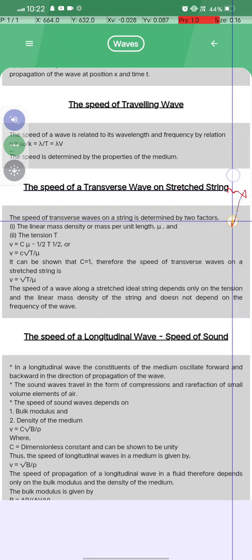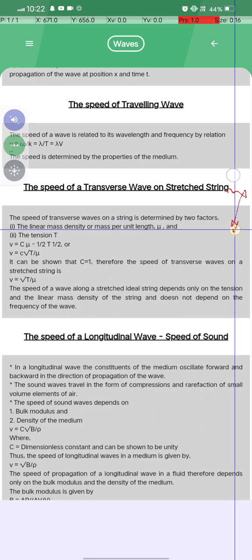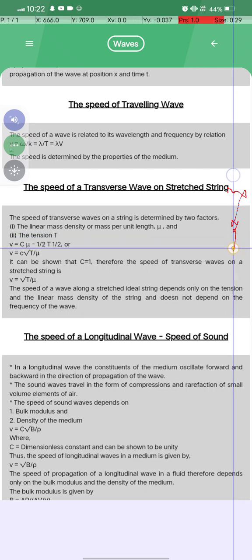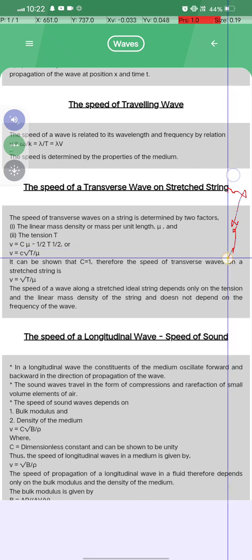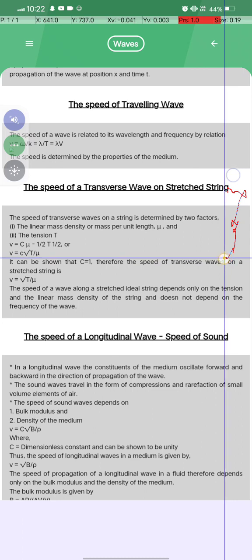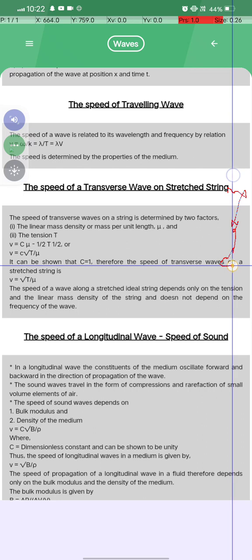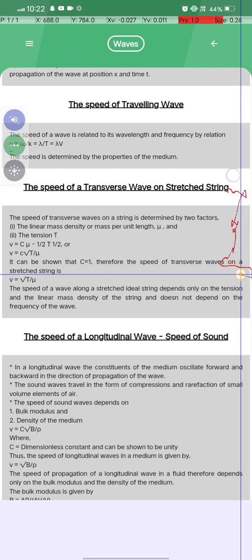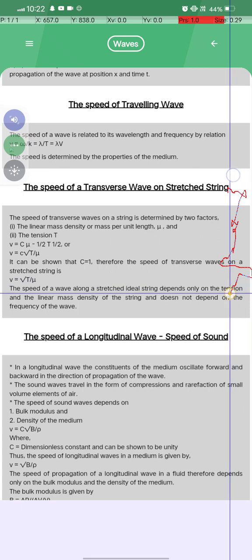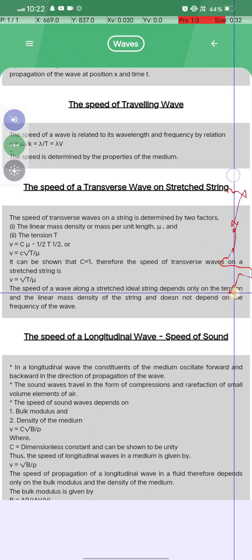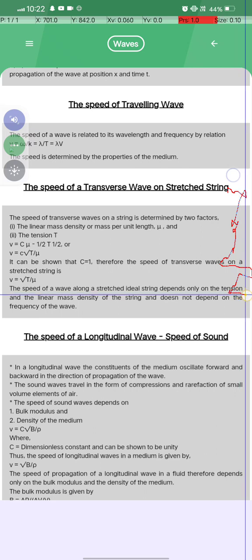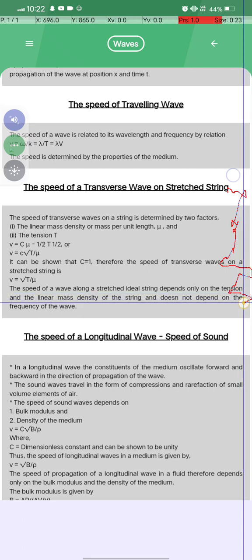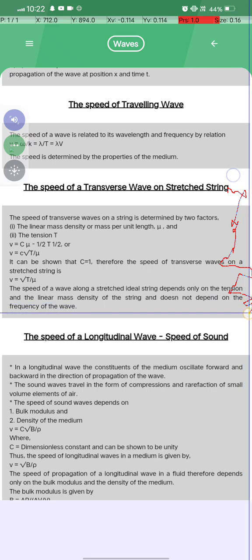See, the speed of a transverse wave on a string is determined by two factors. First, the linear mass density, the mass per unit length mu, and the second is the tension T, where v is equal to C mu to the power minus half T to the power half. So v is equal to C root T by root mu. It can be shown that C is equal to 1, therefore the speed of the transverse wave on a stretched string is v is equal to root under T by mu. The speed of a wave along a stretched ideal string depends only on the tension and the linear mass density of the string, and does not depend on the frequency of the wave.